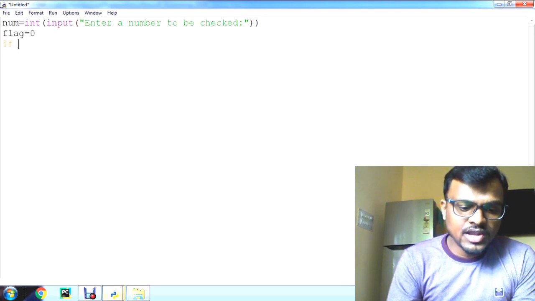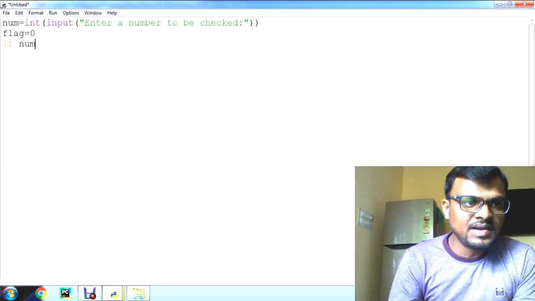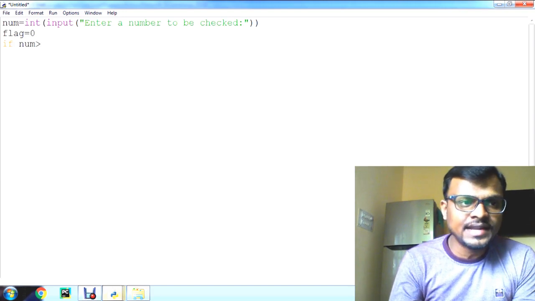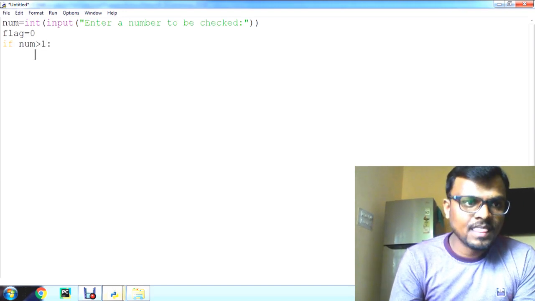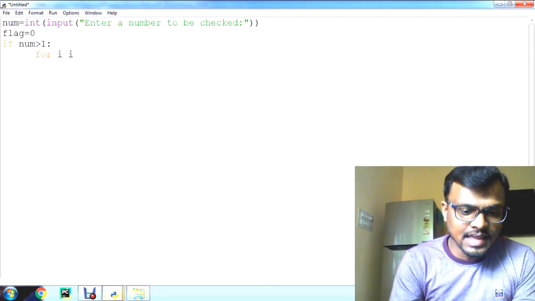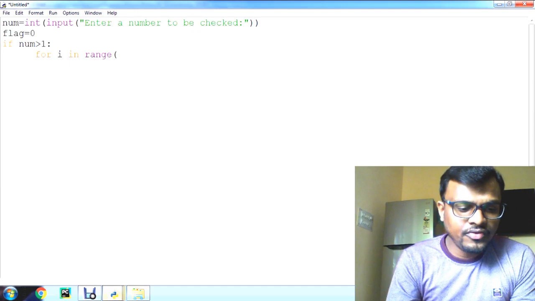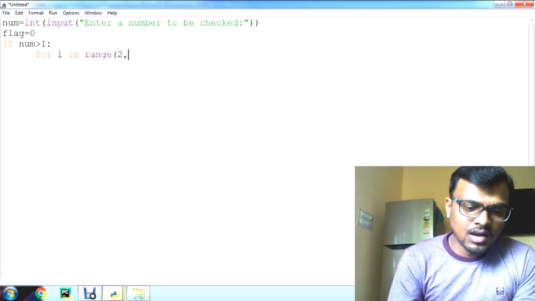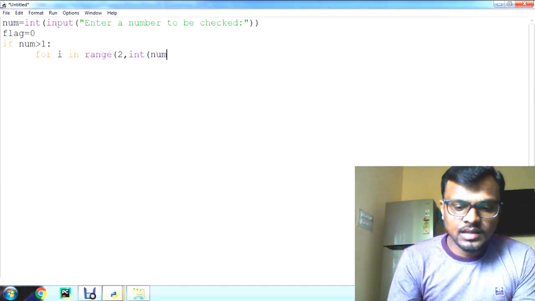After that we check one condition: if num is greater than 1, I am going to use a for loop here, for i in range of 2 comma int of num by 2.